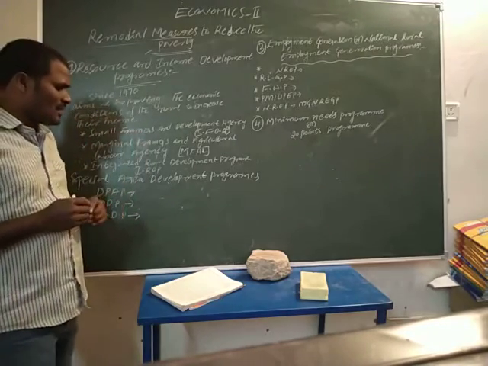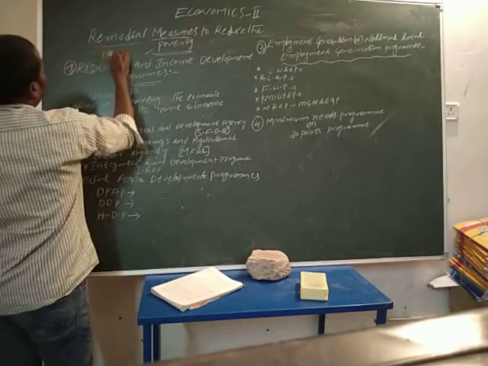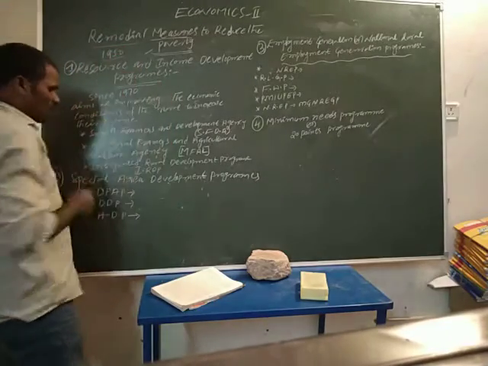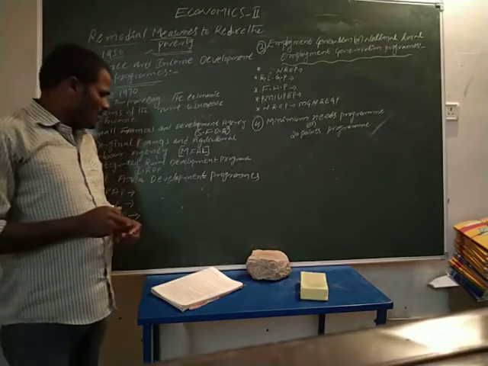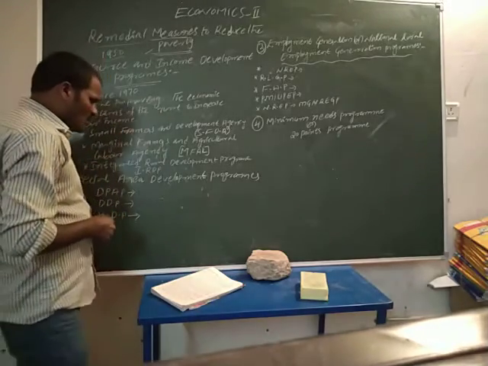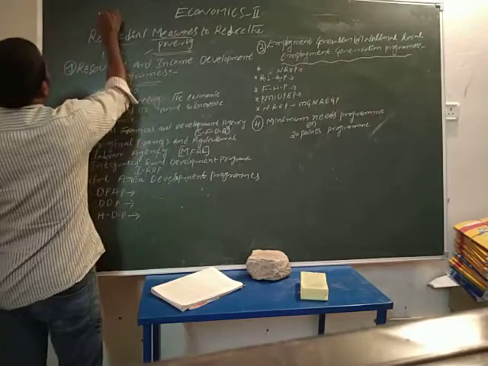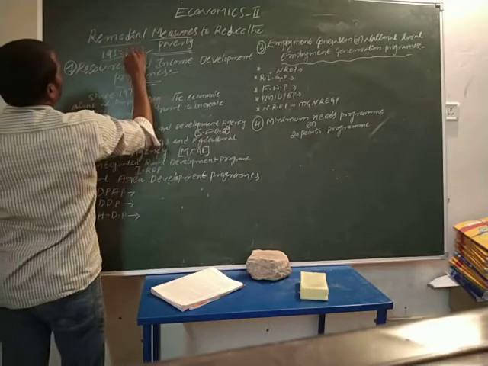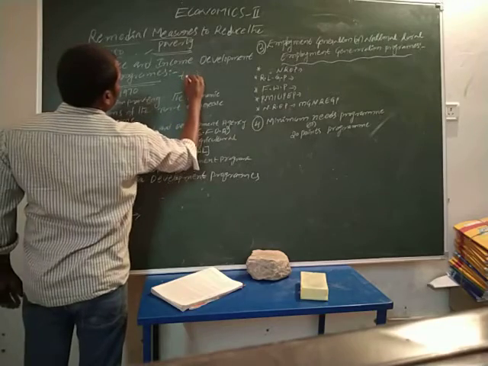In 1950, our Indian policy makers and planners believed in the trickle down theory.